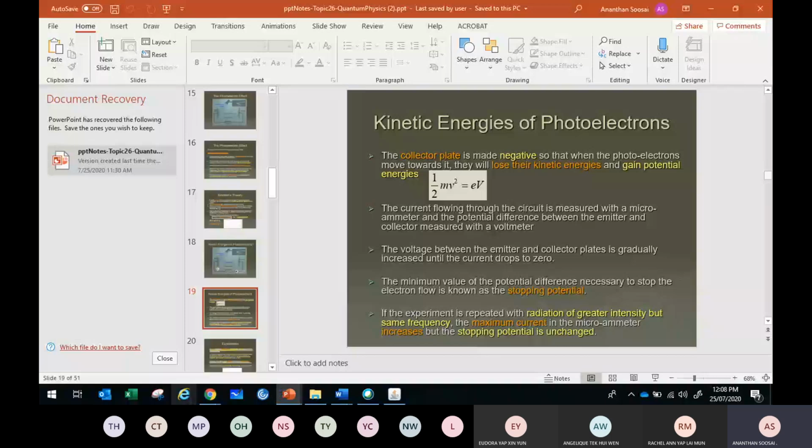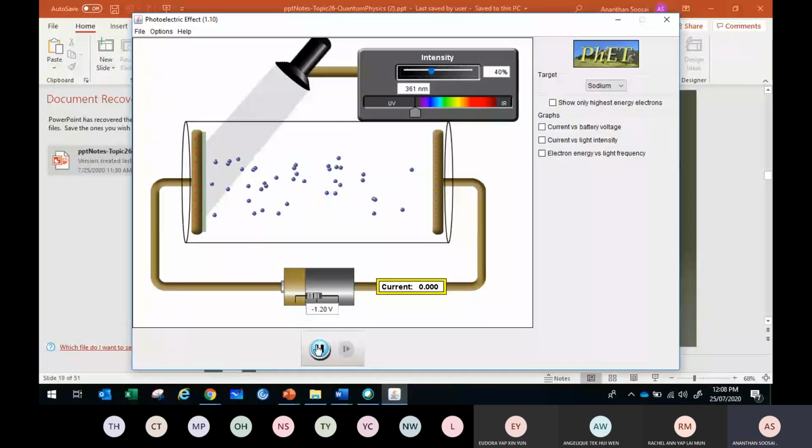So that's what is in the animation. See this animation. The stopping potential is negative 1.2. You see, I raise the intensity. I use a UV light now, a UV light, kind of a little blue. I raise the intensity using the top button. You see the intensity, you can change. I put the intensity higher. You see what happened in the picture here. I raise the intensity, you see the diagram.